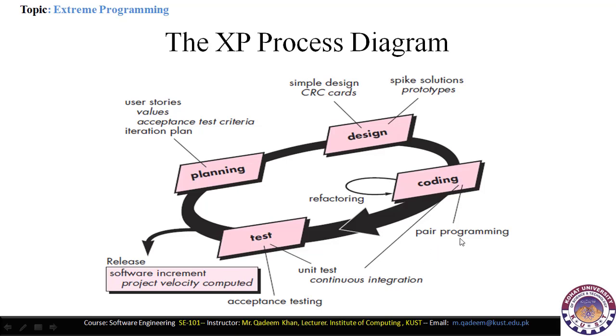Next, we perform the coding. Here pair programming is performed. Pair programming means that at one time two programmers write the code together, while one performs the coding and the second programmer reviews the code of the first programmer. That way we can create very good, high-quality code. So that coding is very efficient and of very high standards.